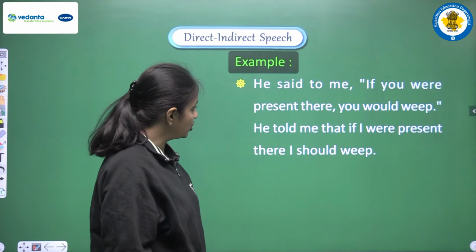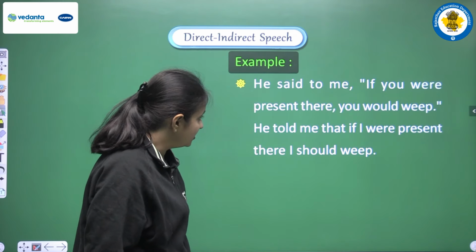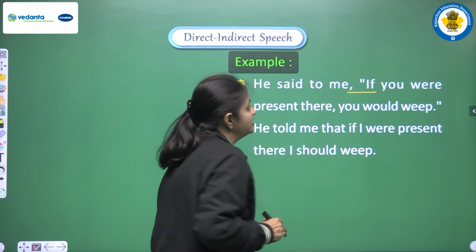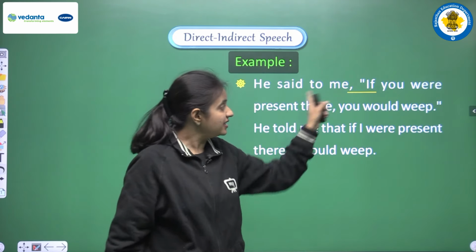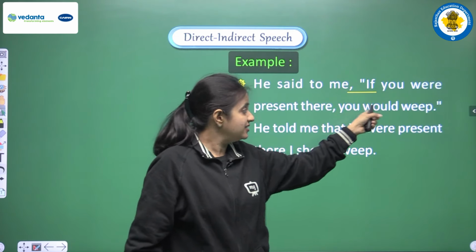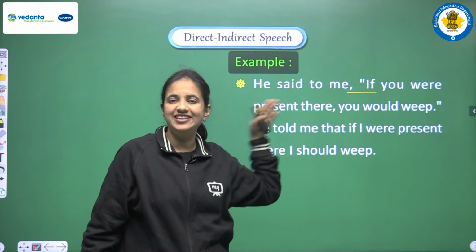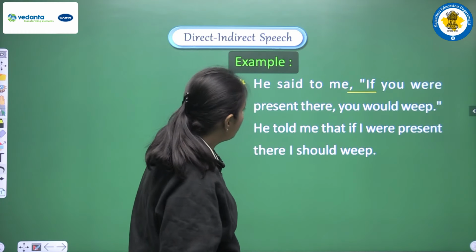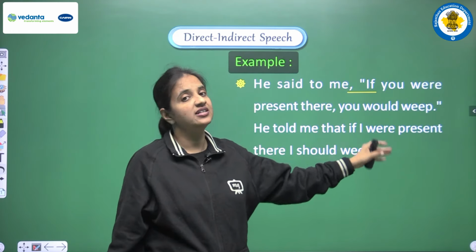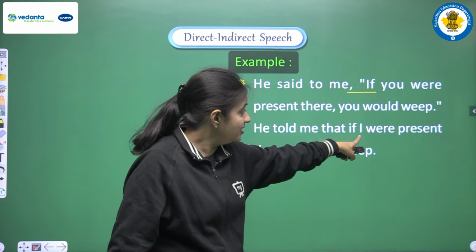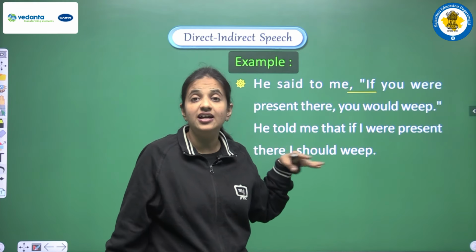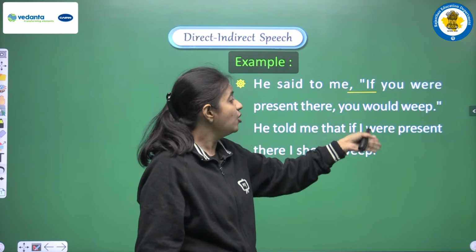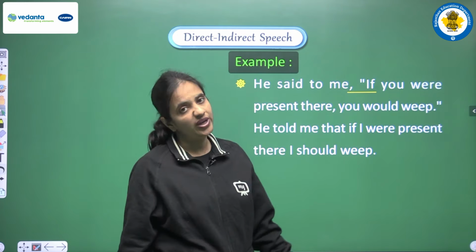Example is, he said to me, if you were present there, you would weep. So we are having one condition because our sentence is having two clauses. This is the condition clause, if you were present there. This is the result clause. Okay, so we have discussed these sentences already in a very detailed manner. We all know conditional sentences. So now we are having a hypothetical condition, or we can say an improbable condition, and this is the reason we are not doing any changes in the tense here. And the sentence will be, he told me that if I were present there, I should weep.